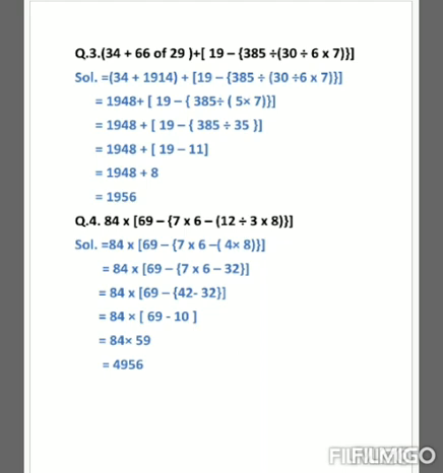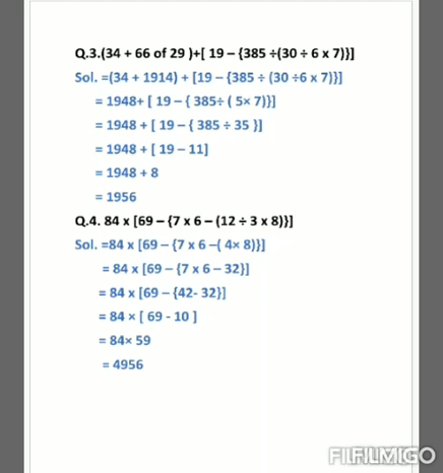See the next question. 84 multiplied by big bracket 69 minus curly bracket 7 multiplied by 6 minus small bracket 12 divided by 3 multiplied by 8, small bracket close, curly bracket close, big bracket close. So according to the BODMAS rule, we will solve our small bracket first, and in our small bracket we will do the division first. So 12 divided by 3 is equal to 4, and the rest of the terms we will write as it is.